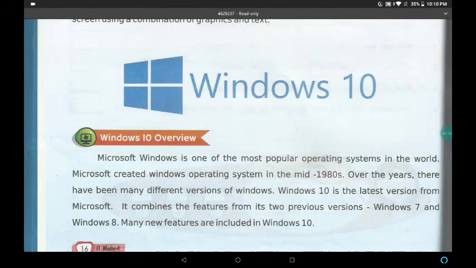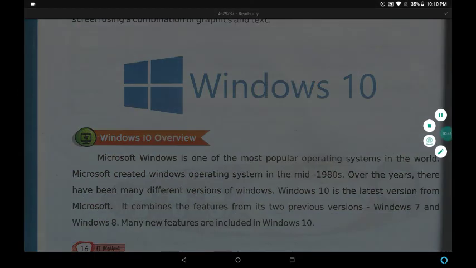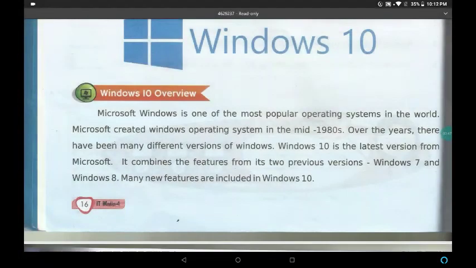In this chapter, we are going to learn about Windows 10. See, Microsoft created different OS. In the 1980s, Microsoft developed Windows OS. Over the years, they created different versions of Windows, but the latest we are using is Windows 10. In this chapter, we are going to learn about Windows OS.